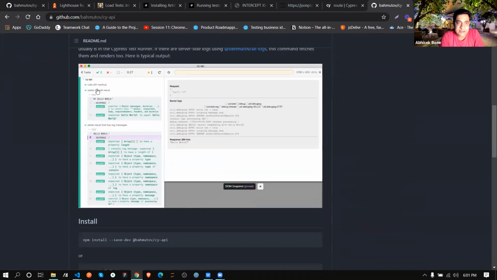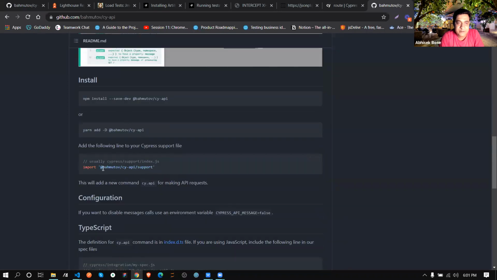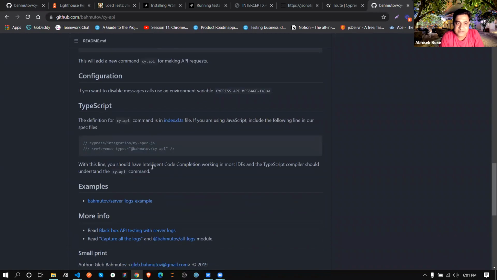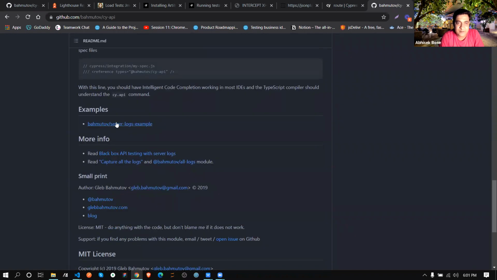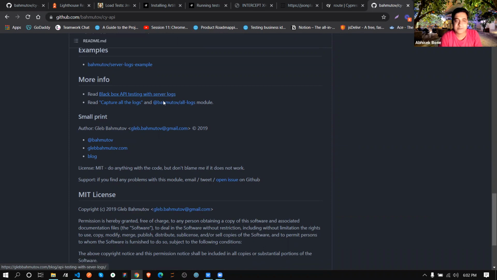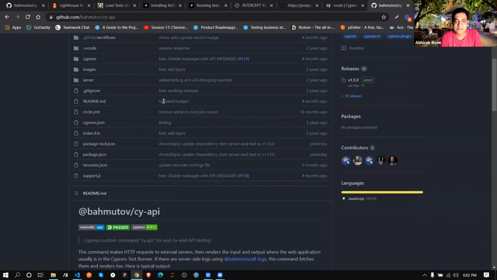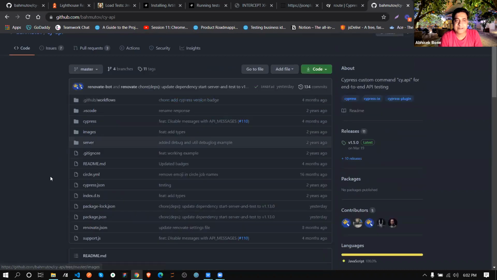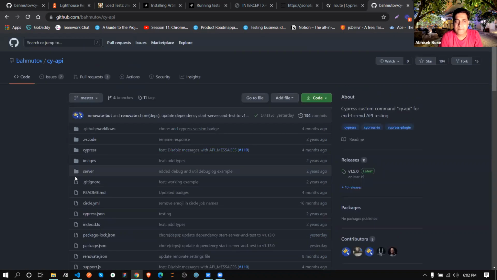See, this guy actually tested this one, how it returns. The same process we also followed, nothing else. This is an example of black box API testing in server logs, how we can do black box API testing. So just explore this one to get deep knowledge of how this person is suggesting.